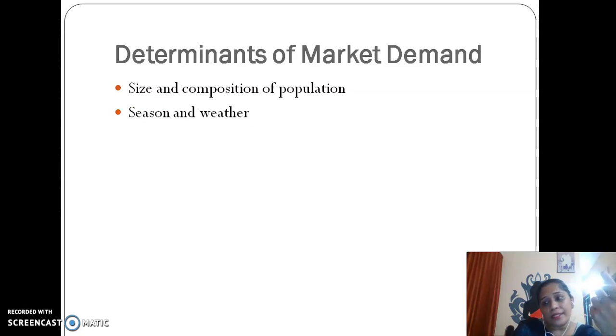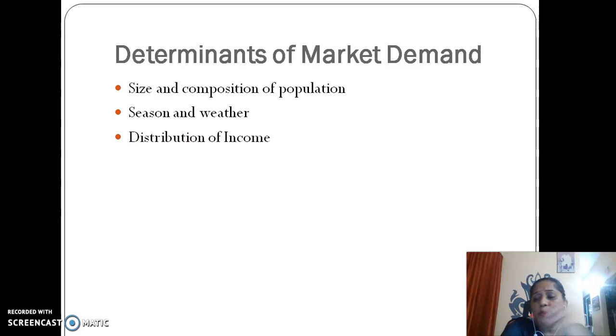Season and weather, yes, it keeps on changing. The consumer keeps on changing their demand of commodities based on season and weather. Maybe if it is a rainy season, demand for umbrellas will be more. And if it is a cold weather, the demand for pakoda, like generally we say that if it is the cold season then pakodas will taste very good. So you will have a different kind of items which you love to eat in the cold weather. So the season and weather also play an important part in demanding commodities.